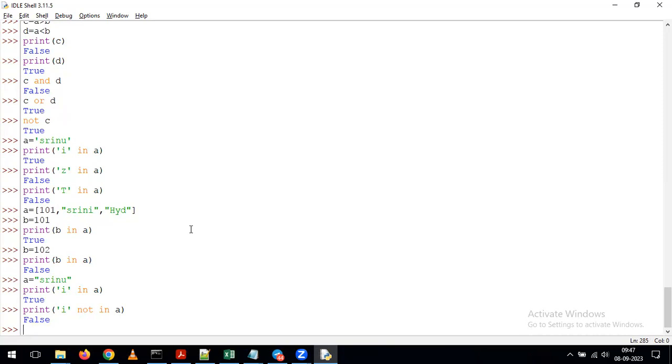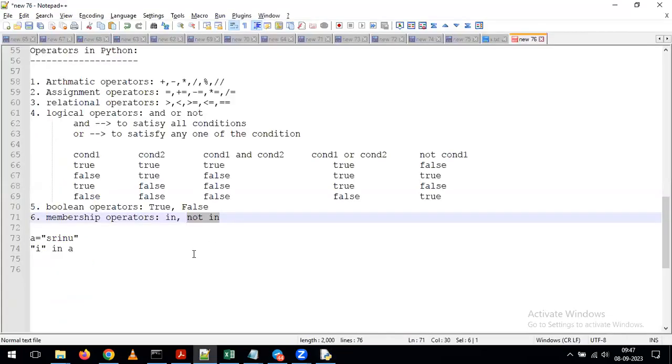So coming to print of I in A, we are getting the value True because the letter I is present in A. But if I'm giving print of I not in A, what does it mean? The letter I is present, but we have given the not in operator. For that reason, it gives the output False. Okay. So this is the way simply we can understand different operators in Python.